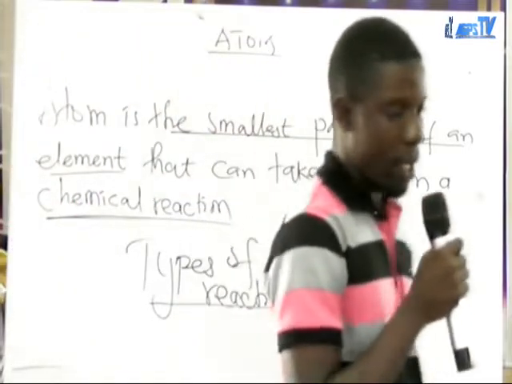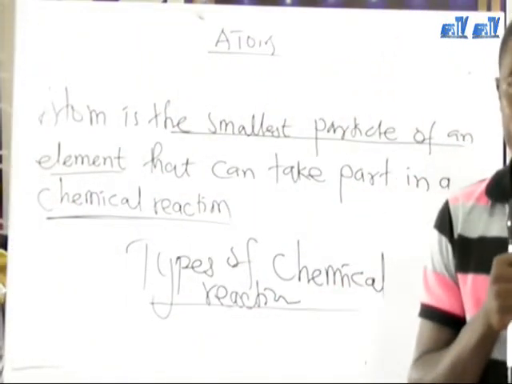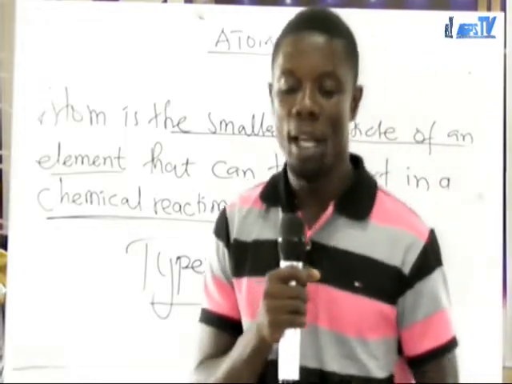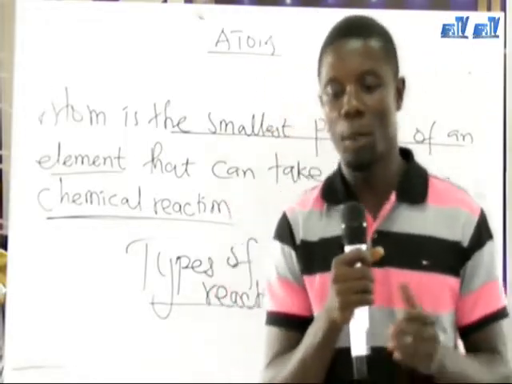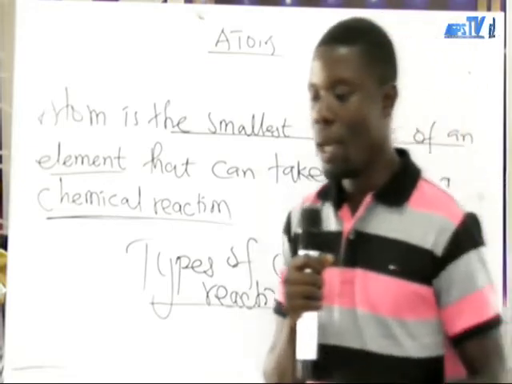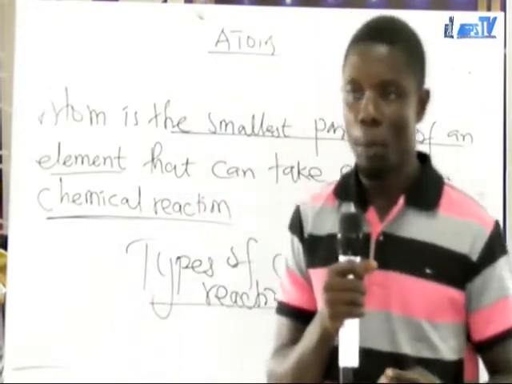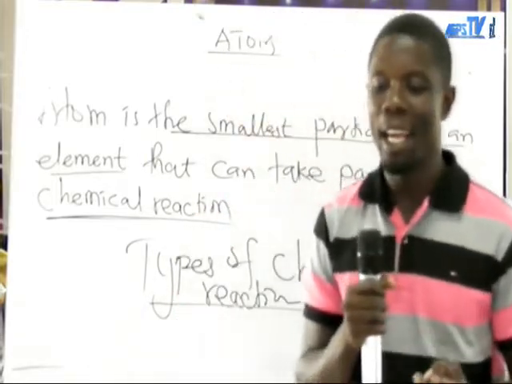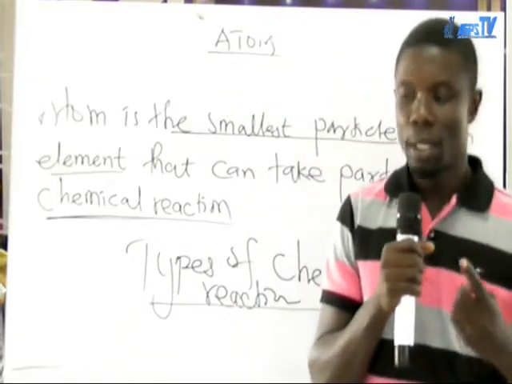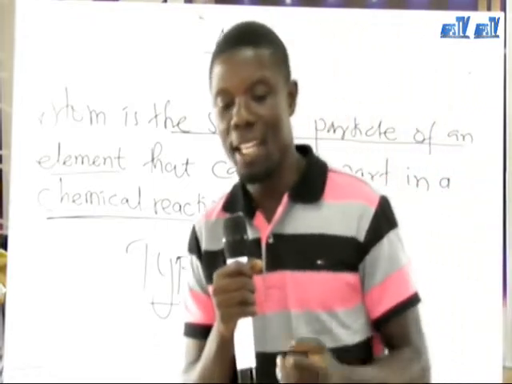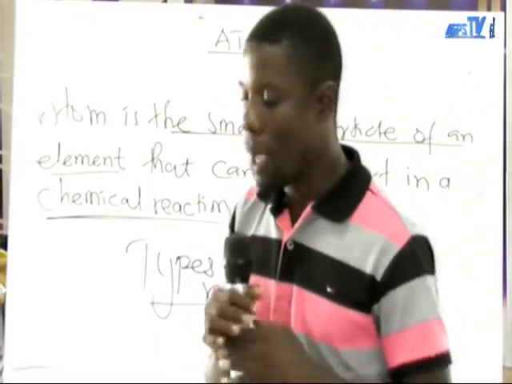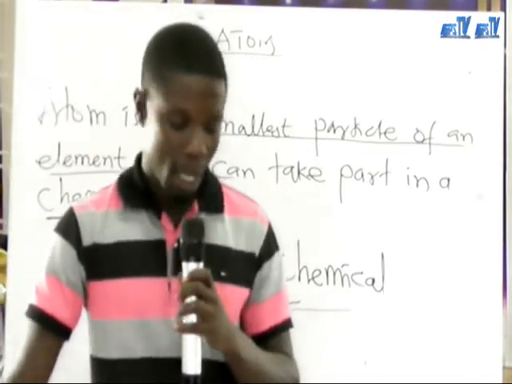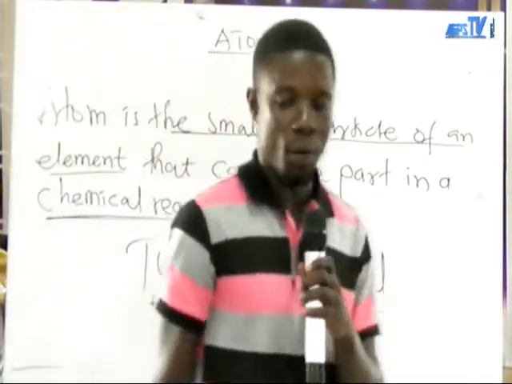Now, these particles are also known as subatomic particles. It is very important. Take note of that. So, the component of atom, we have protons, neutrons, and electrons. Take note of them. It is also known as the subatomic particles. Now, let us go to the structure of the atom.